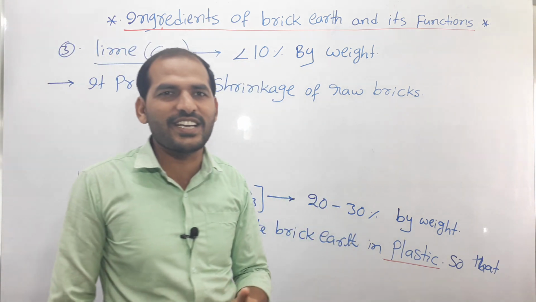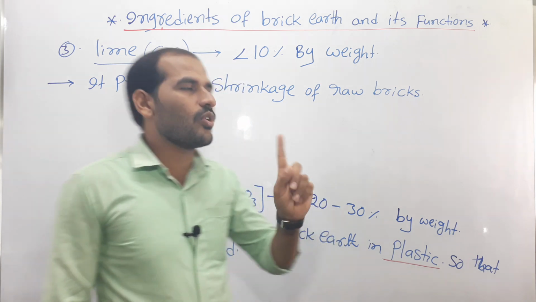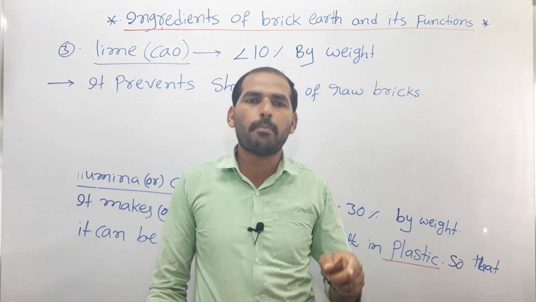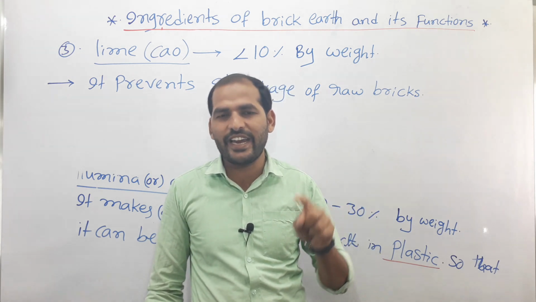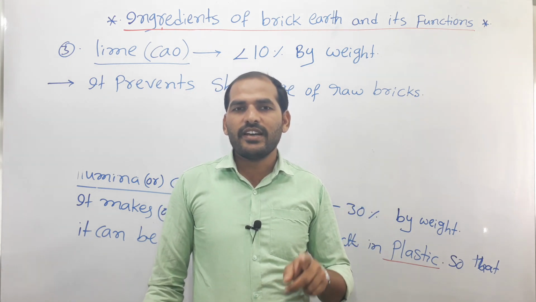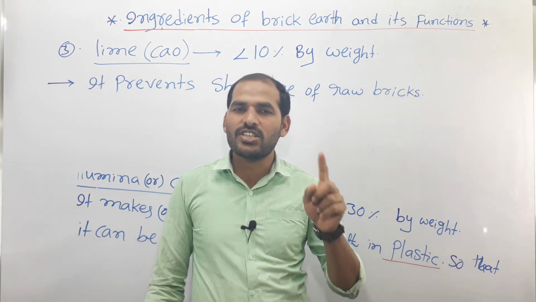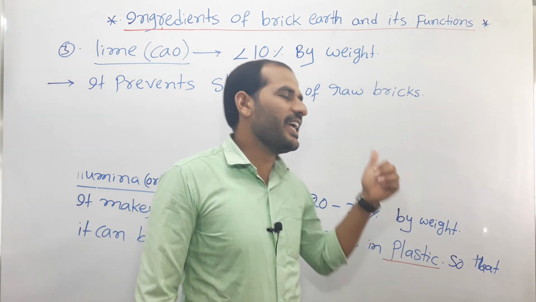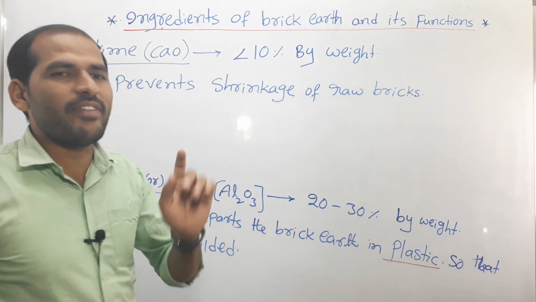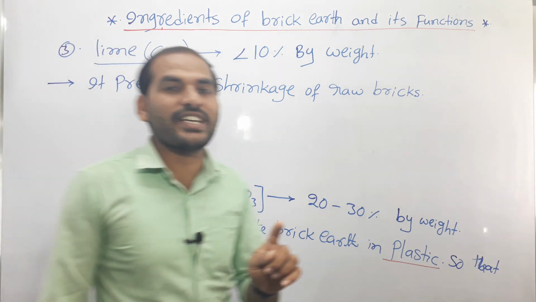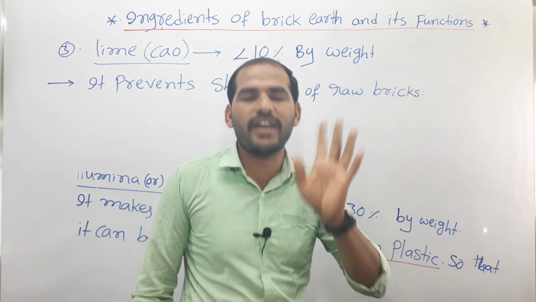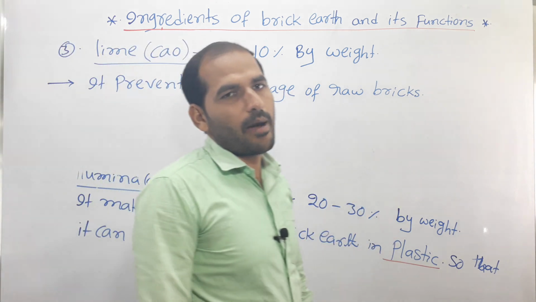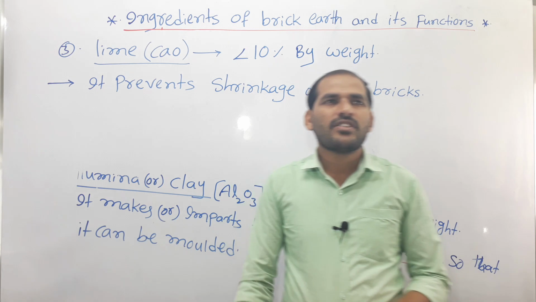One more ingredient, silica, also prevents the shrinkage, cracking and warping. But here, the lime prevents only the shrinkage at the stage of raw bricks. So it prevents the shrinkage of raw bricks.